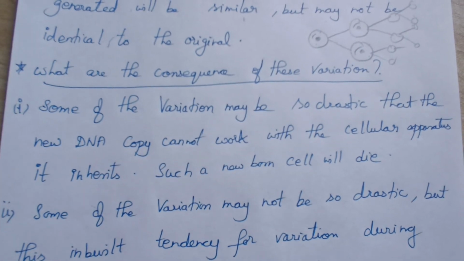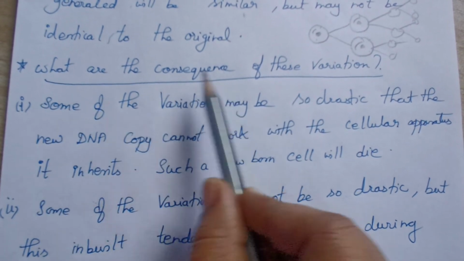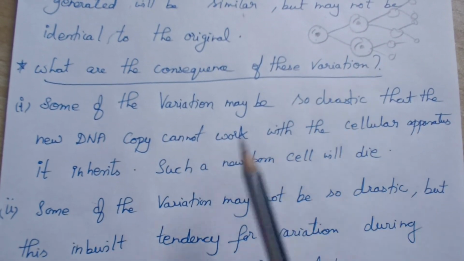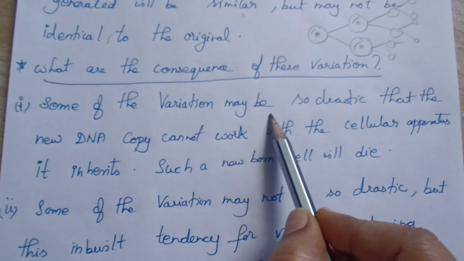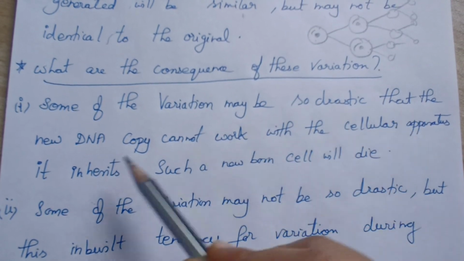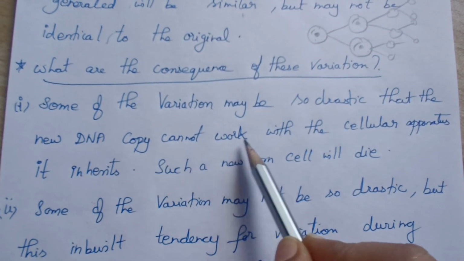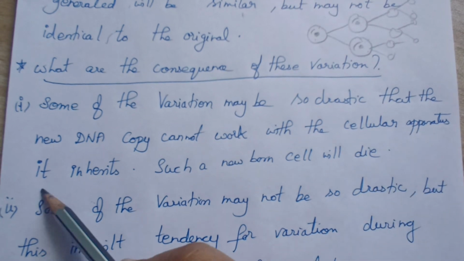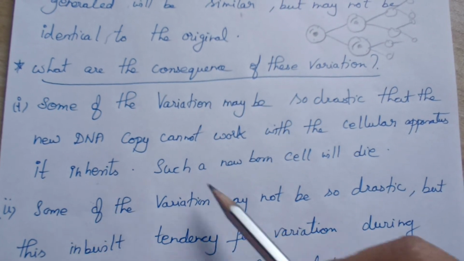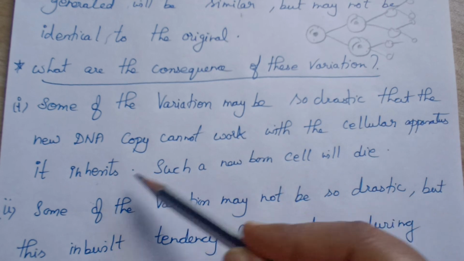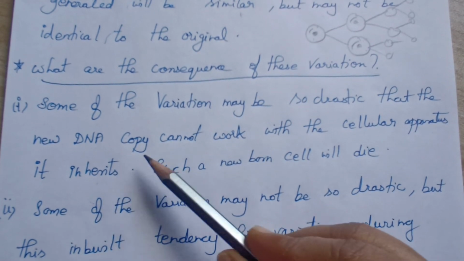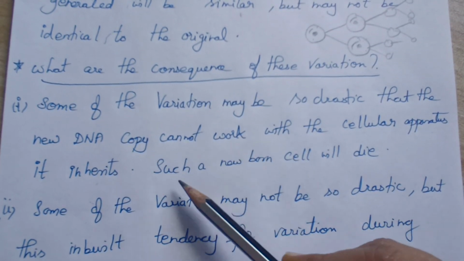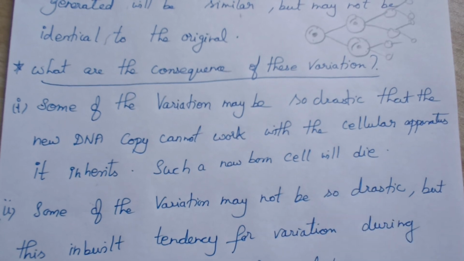So what will be the consequence of this variation? Some variations have occurred. What will be the results of this variation? That is your question. Some of the variations may be so drastic that the new DNA copy cannot work with the cellular apparatus it inherits, because a new cellular apparatus is created and it is separated, right? So it may not work with that. Such a newborn cell will die. Because of the variation it may not exist.